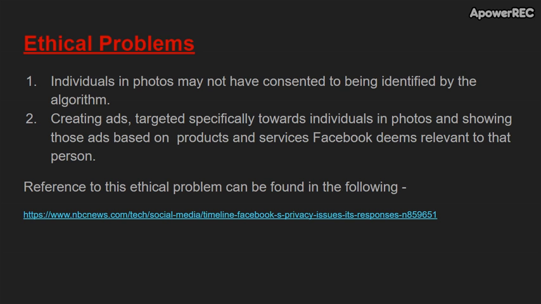Ethical problems. Individuals in photos may not have consented to being identified by the algorithm. Creating ads targeted especially toward individuals in photos and showing those ads based on products and services Facebook deemed relevant to that person. References to this ethical problem can be found in the following.